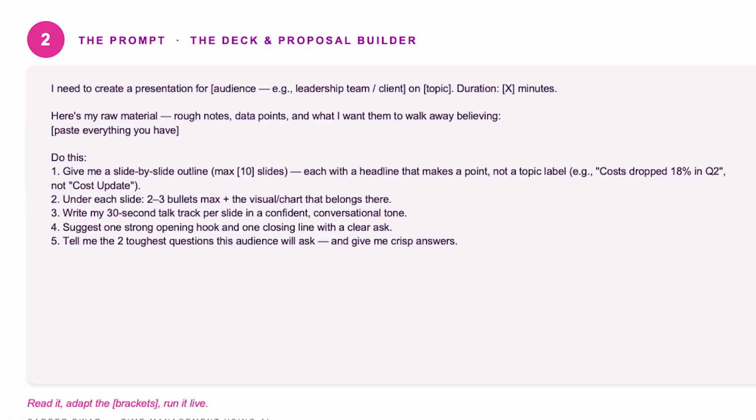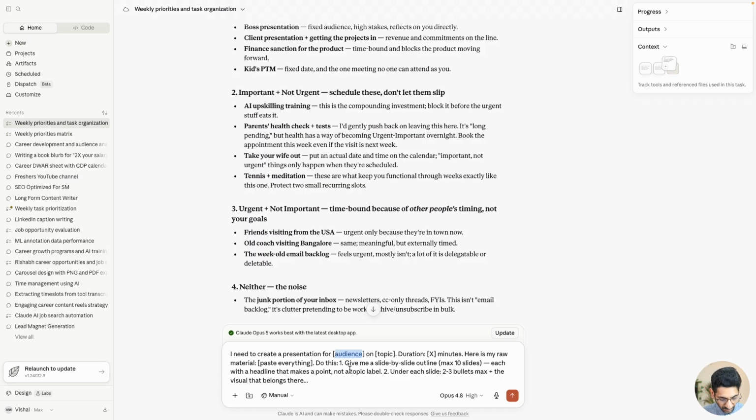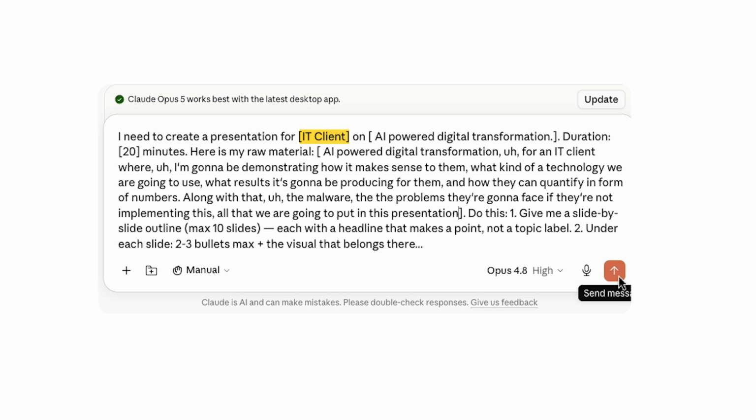Okay, the prompt is on your screen. I need to create a presentation for an audience. Being a product manager, I am going to say I'm creating a presentation for an IT client on the topic AI-powered digital transformation, where I'm going to be demonstrating how it makes sense to them, what kind of technology we are going to use, what results it's going to be producing for them, and how they can quantify it in the form of numbers. Along with that, the risks, the problems they're going to face if they're not implementing this, all that we are going to put in this presentation.